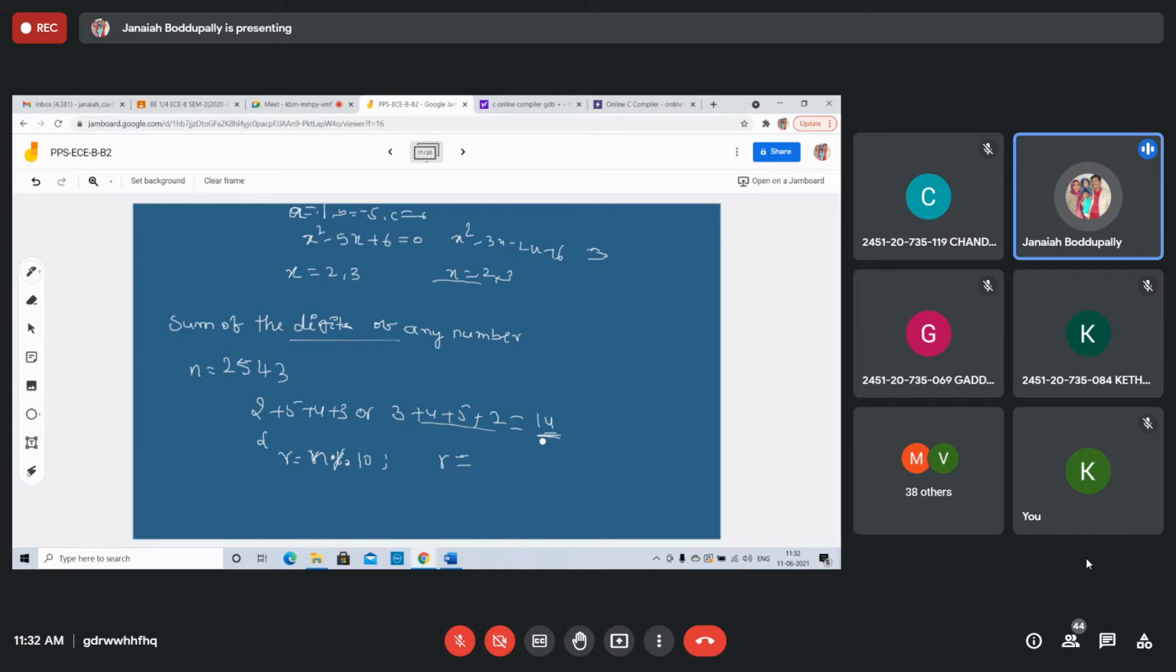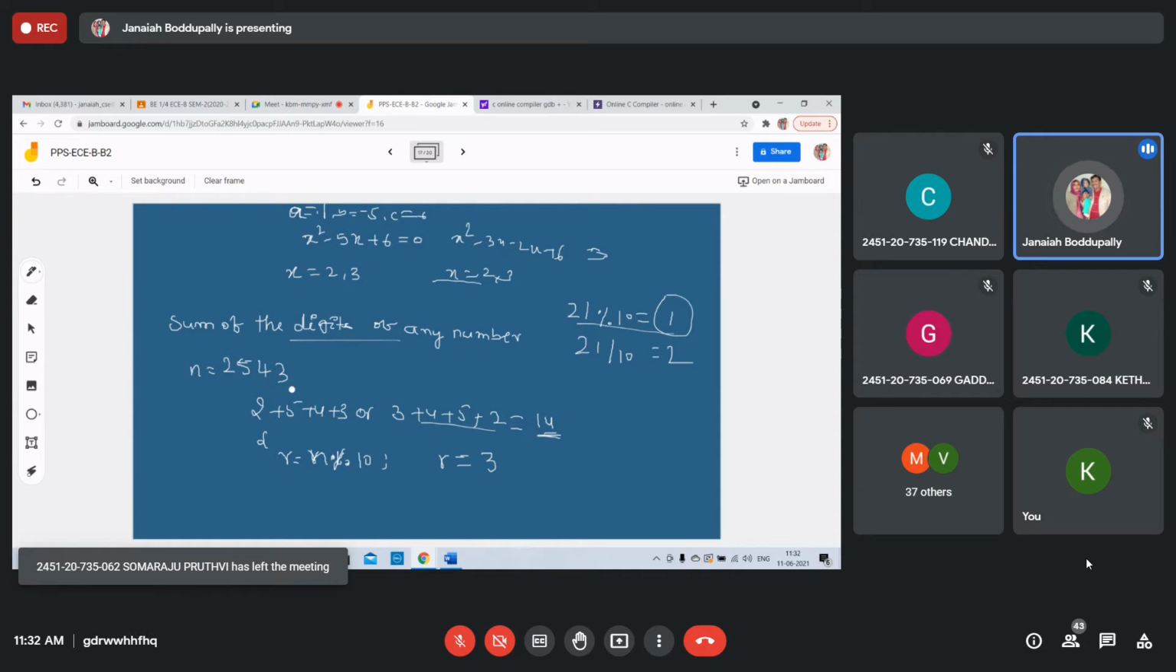Suppose 21 percent 10. 10 twos are 20, remainder 1. Percent means the remainder. 21 divided by 10, the answer is 2 as the quotient, and you take the remainder 1. Here also, 2543 percent 10, you will get remainder 3.